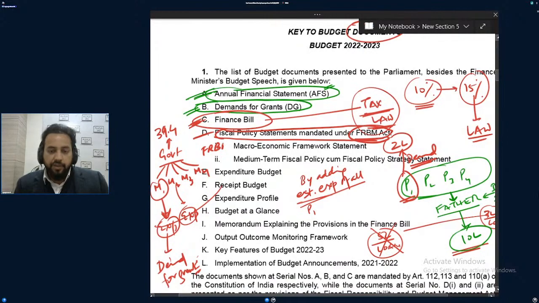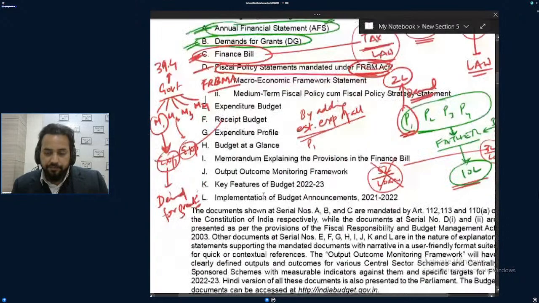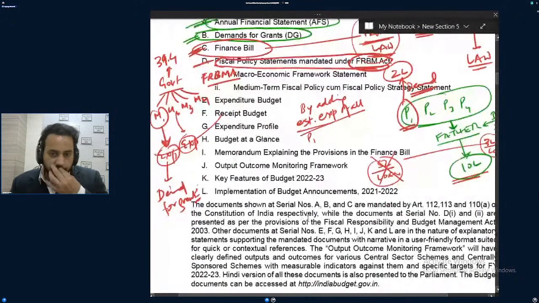It was a kind of obligation on the government that with time, it will be reducing its fiscal deficit. Government has tried its best. Even during COVID, government has kept only 6 point something percent as fiscal deficit.